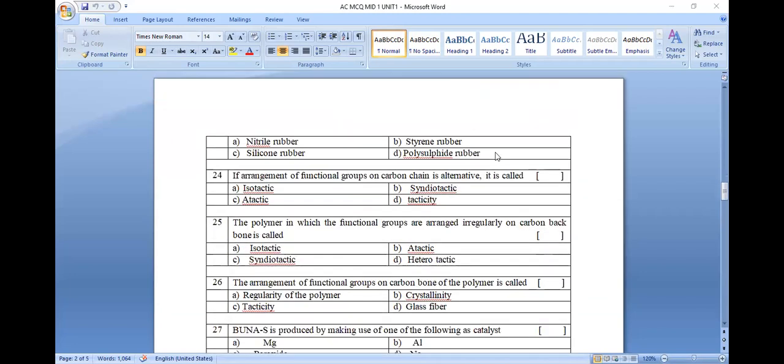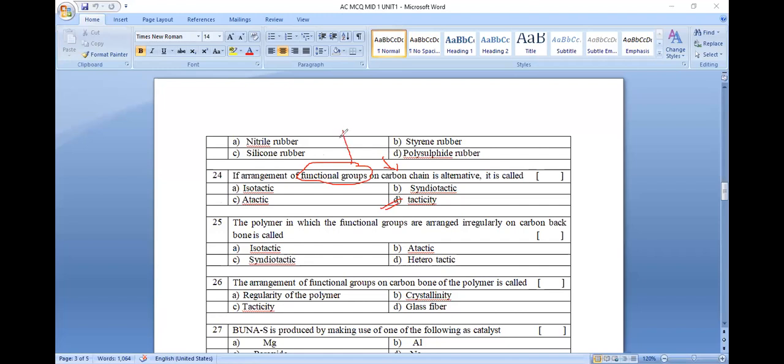Question number 24. The arrangement of functional groups, right? The arrangement of atoms or groups on any carbon chain is known to be tacticity. I will tell you what tacticity is.